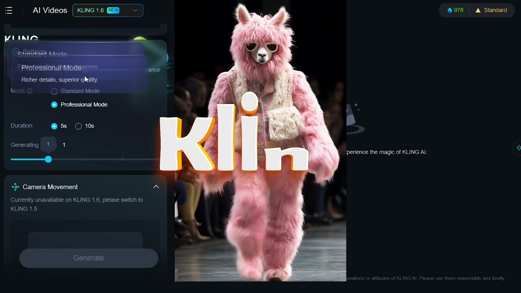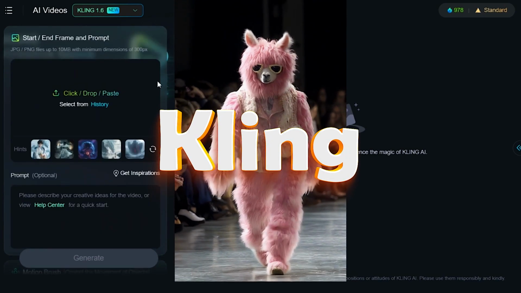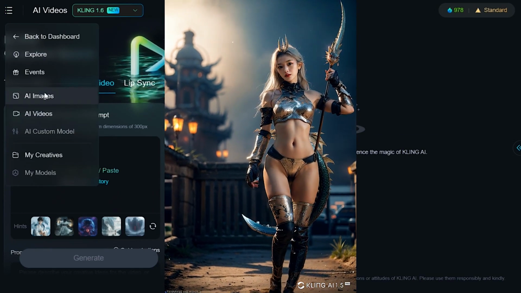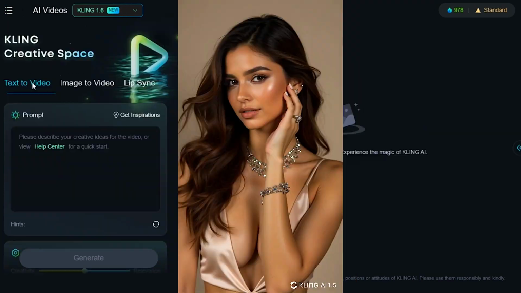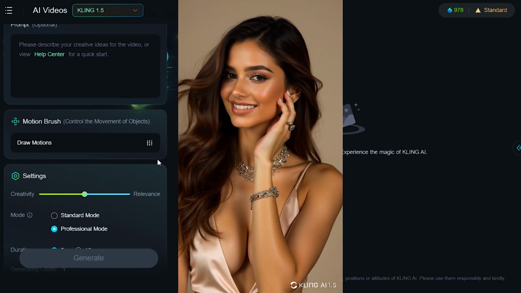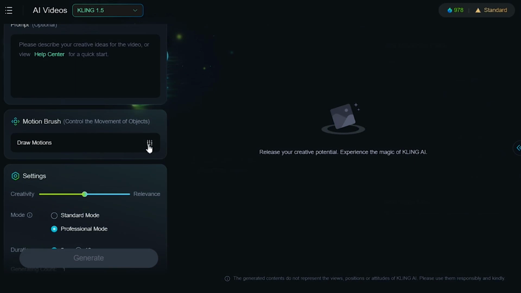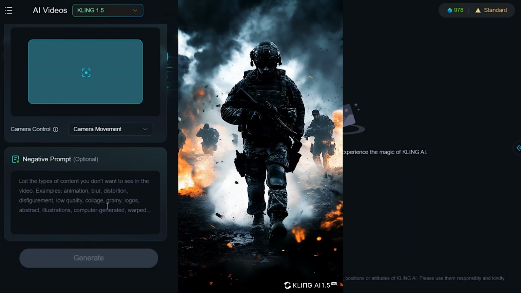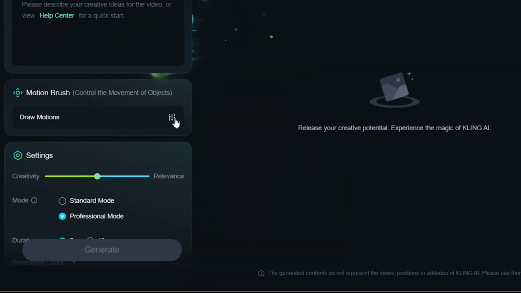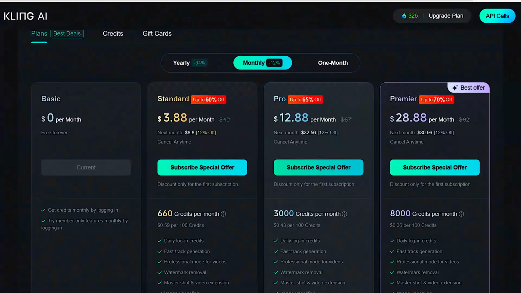Now, coming to my favorite and the best AI video generator, it's Kling. It's currently at version 1.6, and it excels in understanding prompts, accuracy with physics, and delivering highly realistic results. You can create videos from text or images, and it also includes a lip sync feature. Kling offers a motion brush to control the movement of objects, and you can even use negative prompts such as blur, distortion, or morphing. It also supports camera movements and offers both standard and professional modes. Unlike other AI video generators, Kling is not expensive, yet its output is the best, making it the top choice for AI video generation.